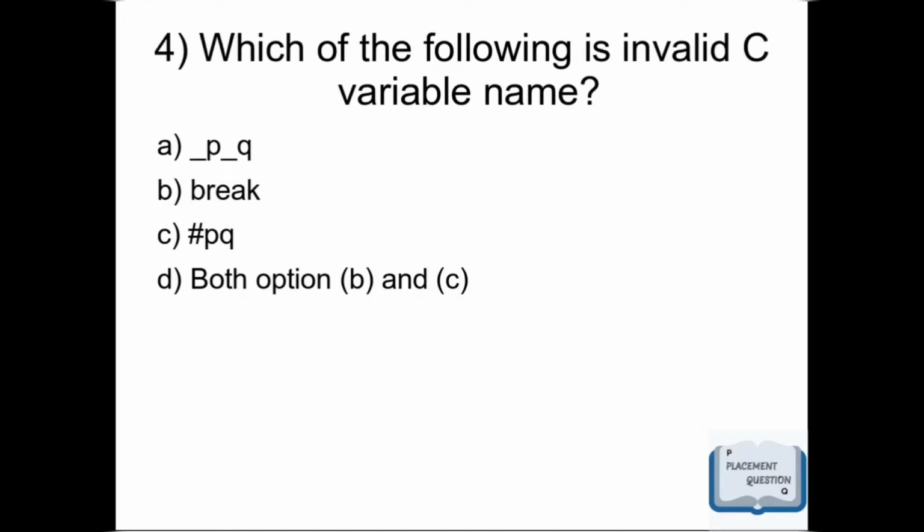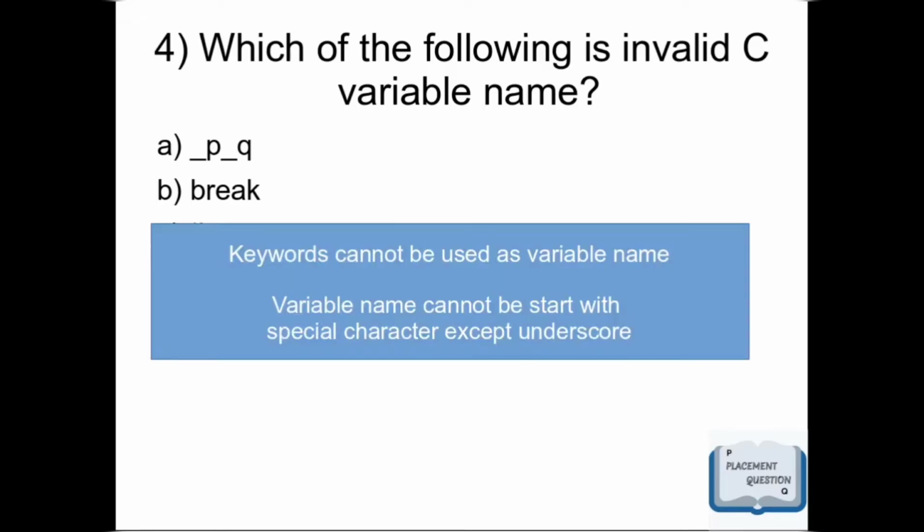Move on to the next question. Which of the following is an invalid C variable name? Option A, underscore P underscore Q. Option B, break. Option C, hash PQ. Option D, both option B and C. Correct answer is option D, both option B and C. Because a keyword cannot be used as a variable name and a variable name cannot start with a special character except underscore.